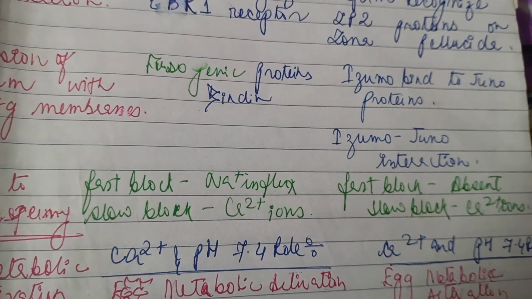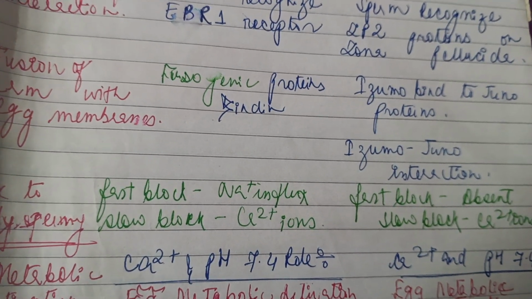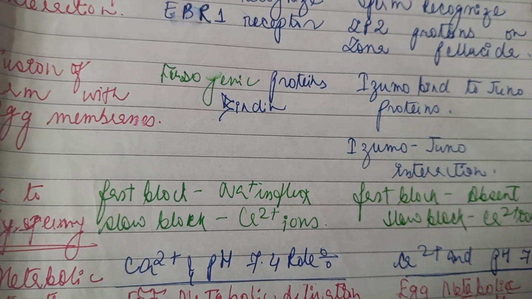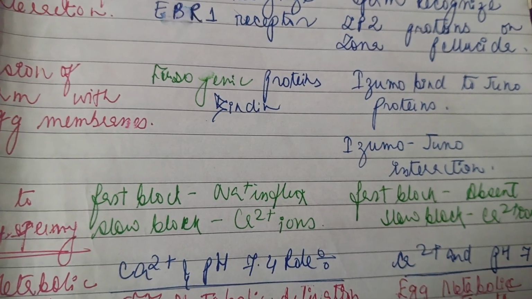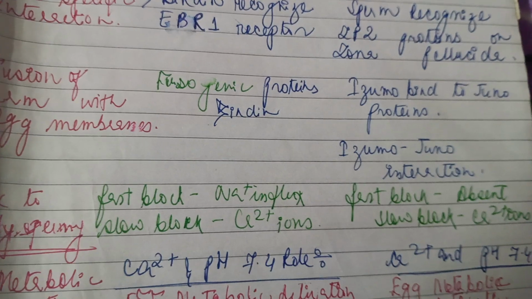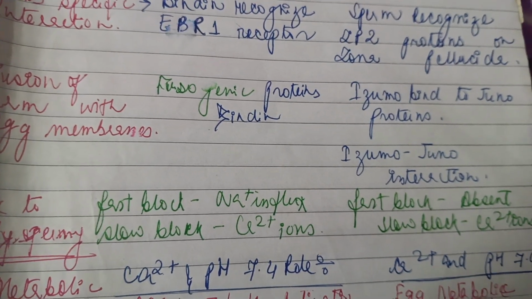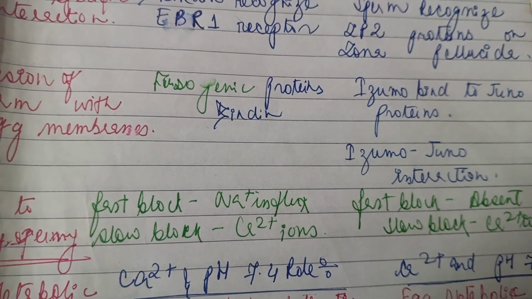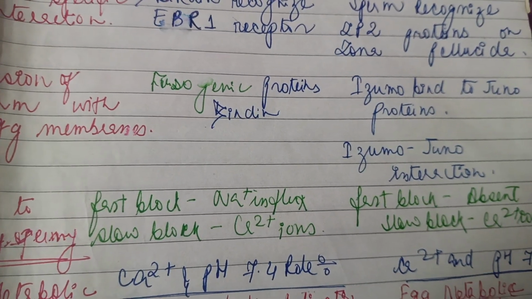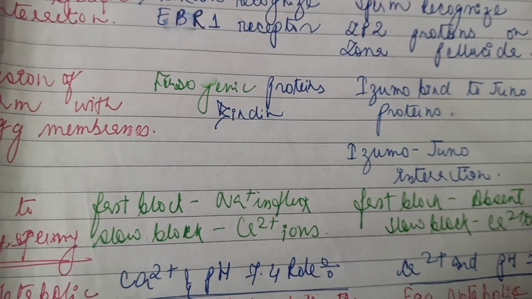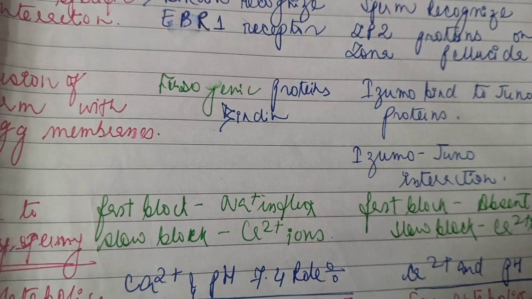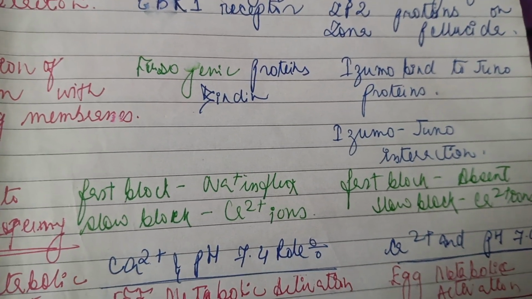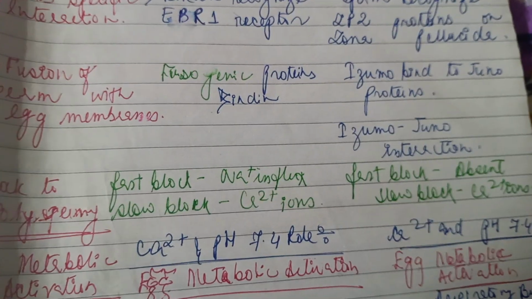Slow block to polyspermy, or prevention of polyspermy, refers to the fact that only one sperm can bind with a single egg. It is not like a number of sperms will enter and bind to the egg. If it happens so, then the whole purpose of fertilization will be destroyed, and ultimately the death of the embryo will occur. But in order to prevent this, nature has created this special phenomenon called the block to polyspermy.